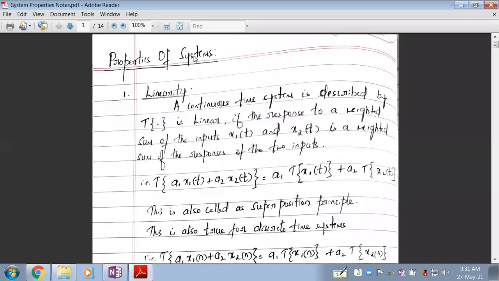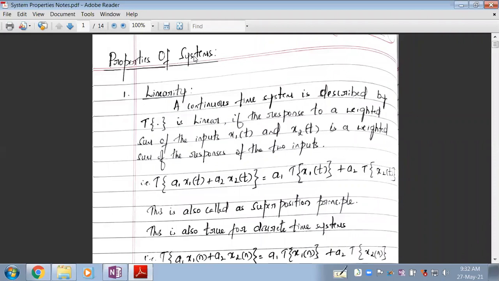Get that point? So we have got a fair idea regarding the signals. What is a signal? It's a function of time. How many classifications are there? How to obtain the discrete time signal from continuous time? What are even, odd? What are periodic, non-periodic? Energy, then power. All this we have seen in all the detail.